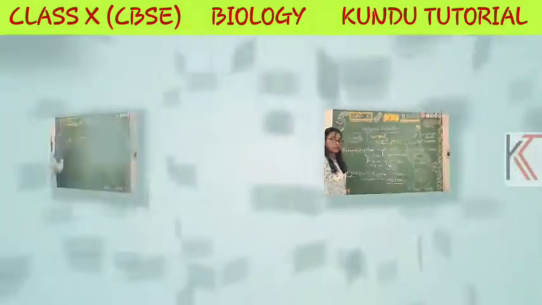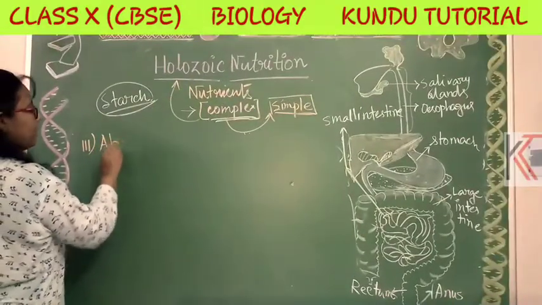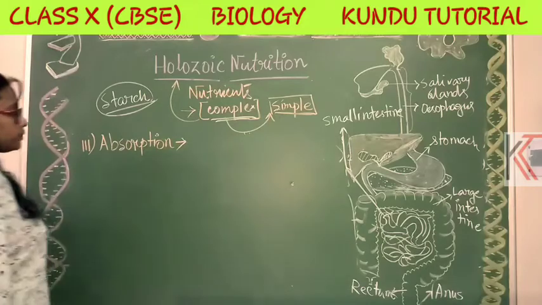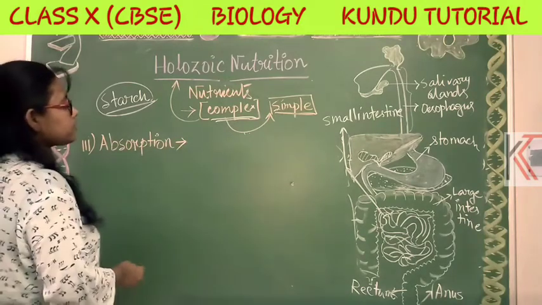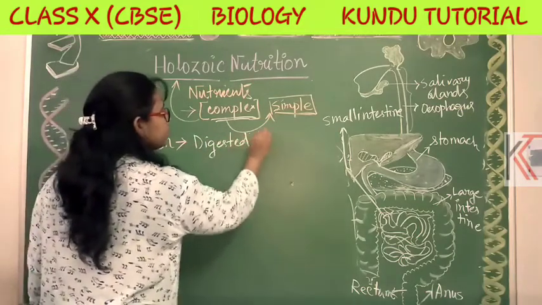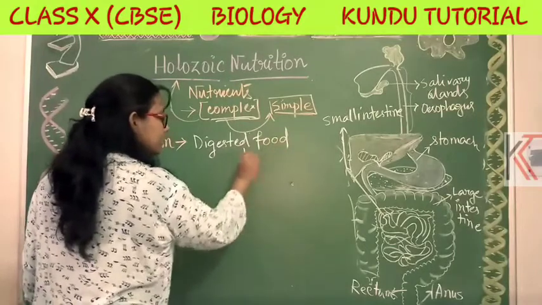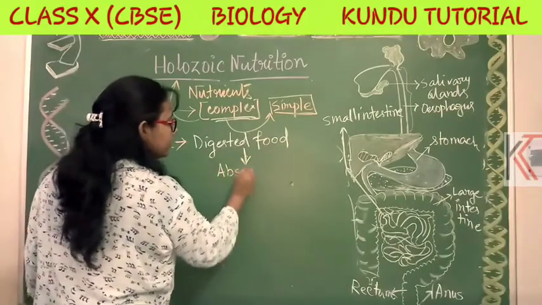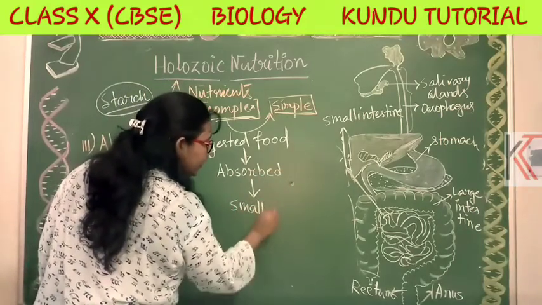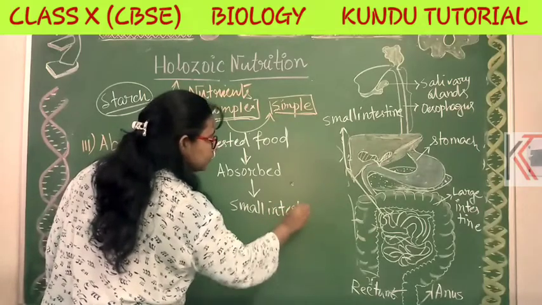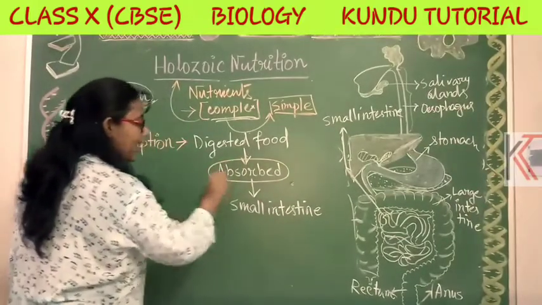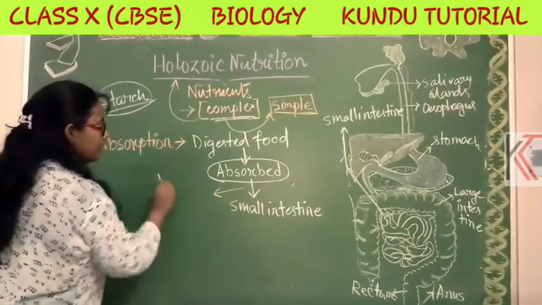Now we will go to the third process, the absorption. What is the third process name? Yes, the absorption process. In the absorption process, the digested food gets absorbed by the small intestine. Okay. So this is the absorption process with the help of the villi.